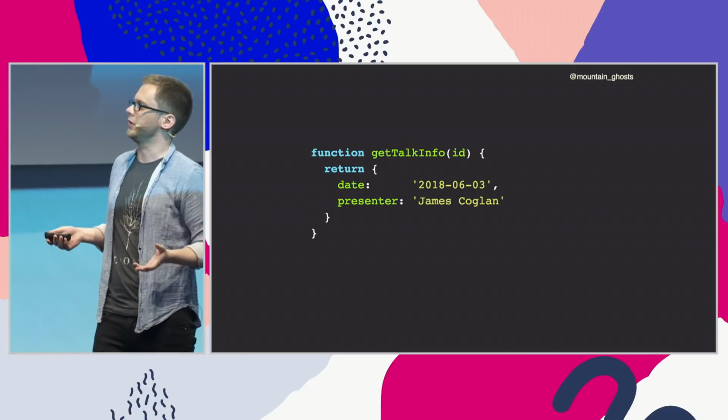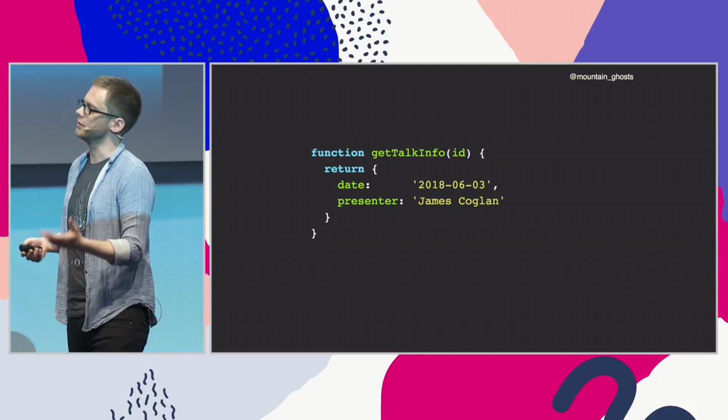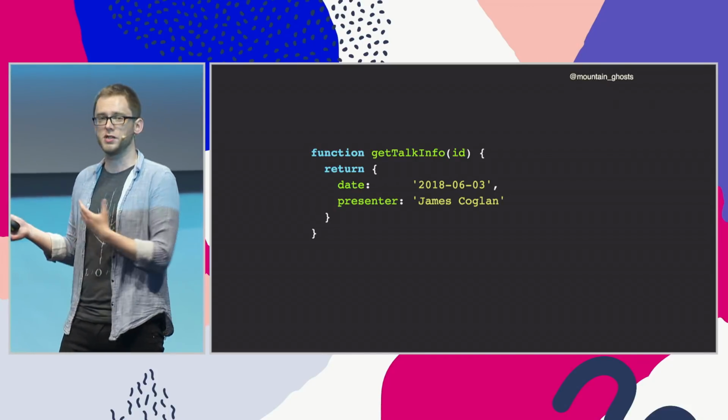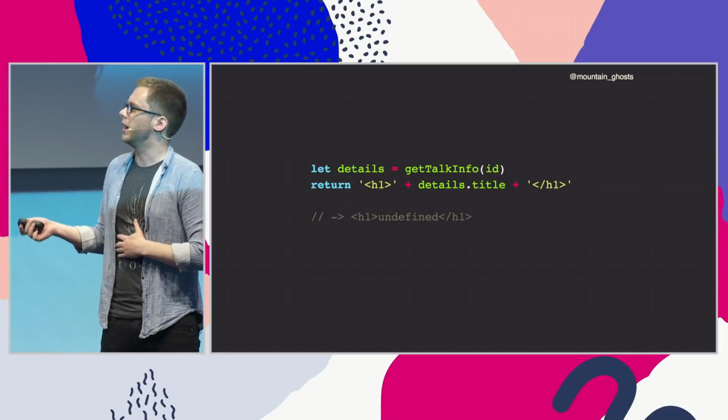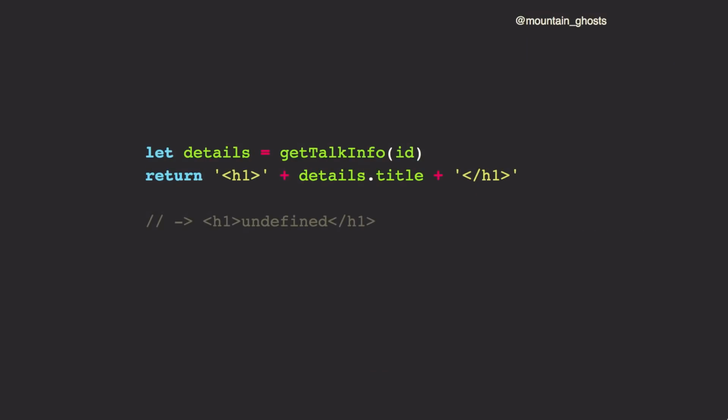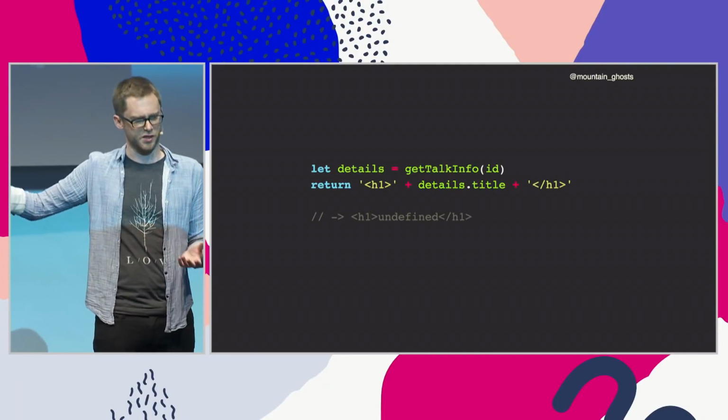However, if we remove a field, like the title property, some code that's using this function will now probably break. So for example, if we're calling getTalkInfo and then putting the title attribute of the result into a string, we'll now get a string containing undefined. And this is a case where JavaScript doesn't alert you to the fact that it's made a mistake. You don't get an error if you access an attribute that doesn't exist. You just get the value undefined, and that shows up in the string. So the program is not broken in the sense that it's crashing, but it is clearly not doing what was intended. A user will notice that something weird has happened here.